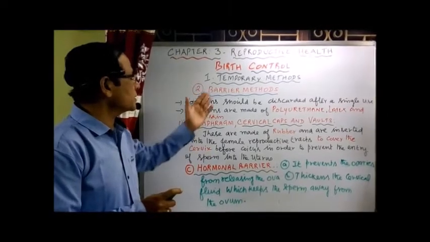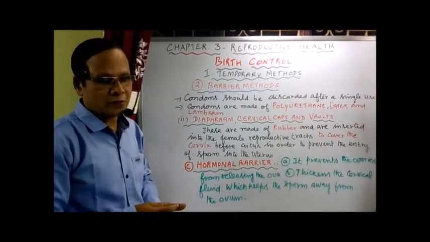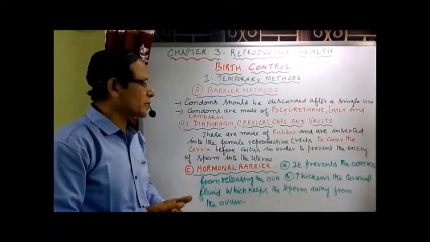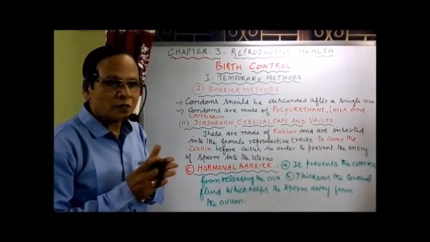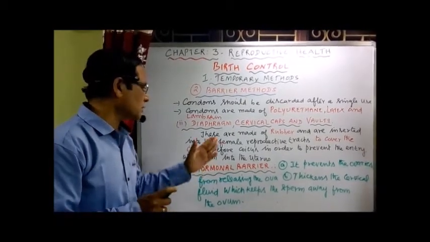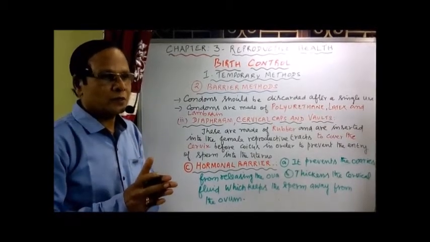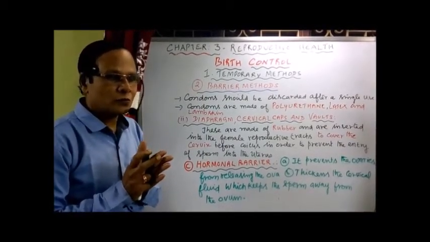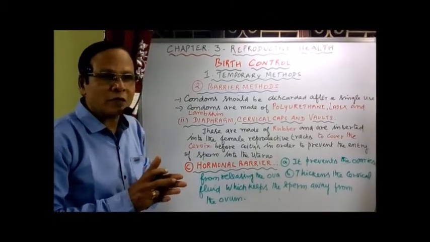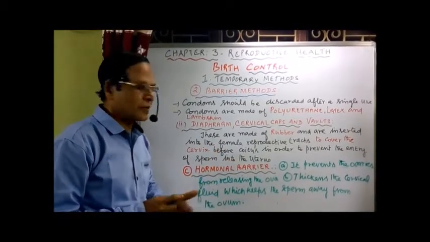Now the third barrier method we have is the hormonal barrier, in the form of pills, hormonal tablets. What is the main function of this hormonal barrier? It prevents the ovaries from releasing the egg or ova. That's called ovulation, which is prevented by this hormonal barrier. It also thickens the cervical fluid. When the cervical fluid is more viscous, it prevents the entry of the sperm into the uterus, thereby keeping the sperm away from the egg. That's about the hormonal barrier.